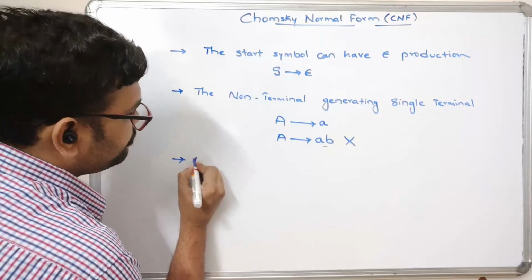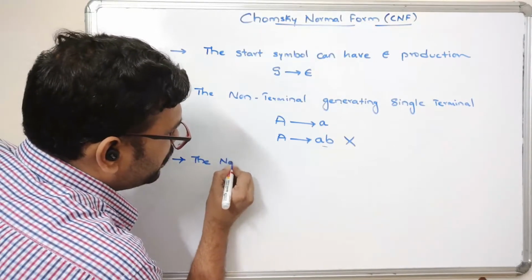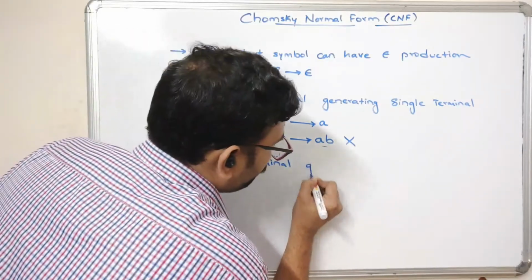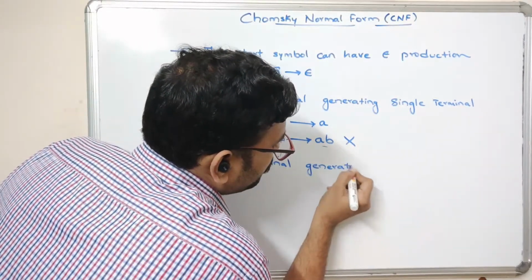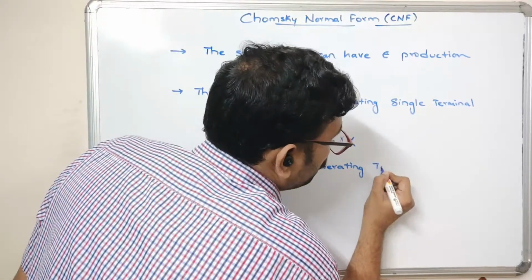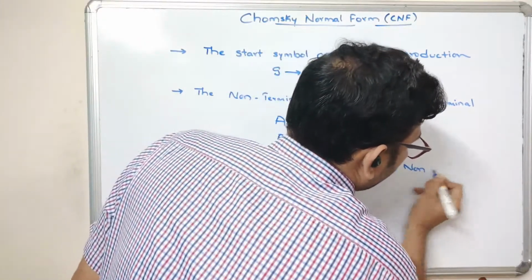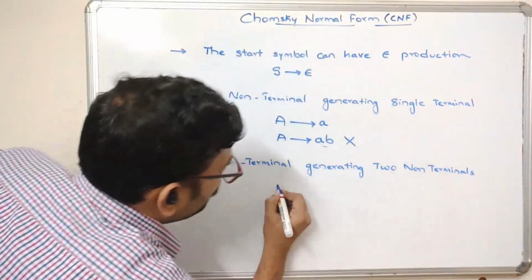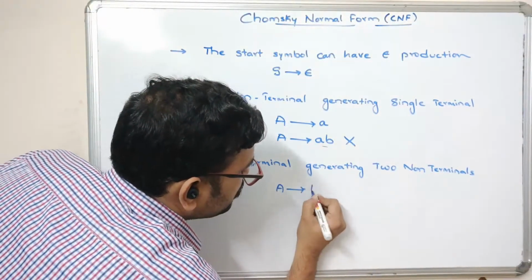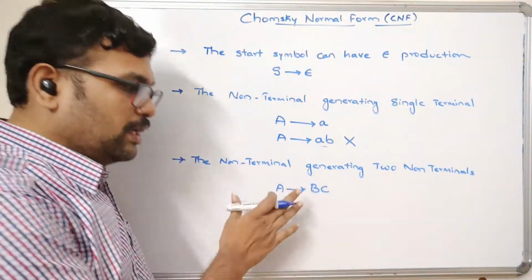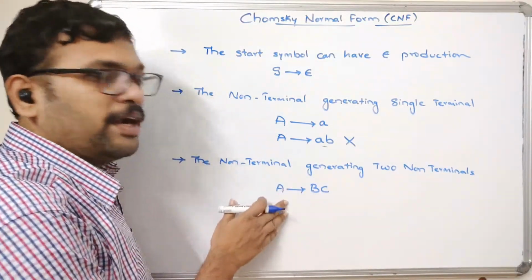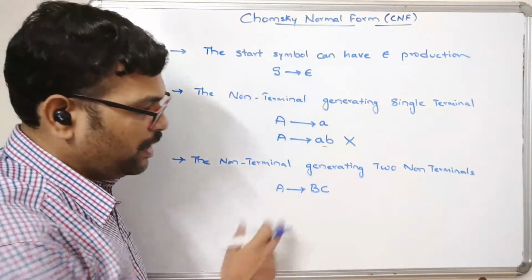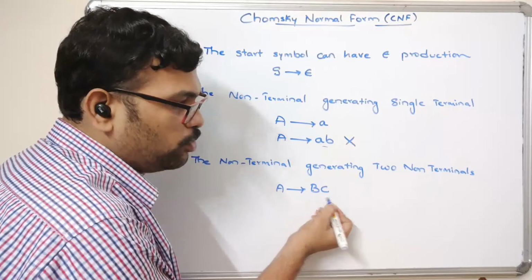And the third one, a non-terminal generating two non-terminals. For example, let us take A tends to B, C. If the production is in this format, we can say that this production is in Chomsky normal form. So on the right hand side there should be two non-terminals.